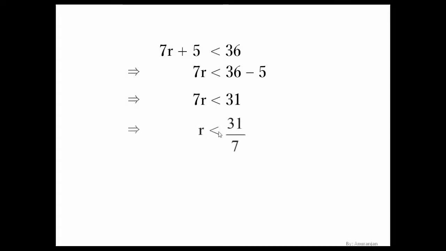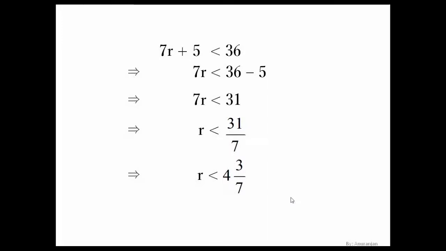So r will be less than 31 by 7. This is an improper fraction, and it can be changed into a mixed fraction. So r is less than 4 whole 3 by 7. So we have solved this inequation.